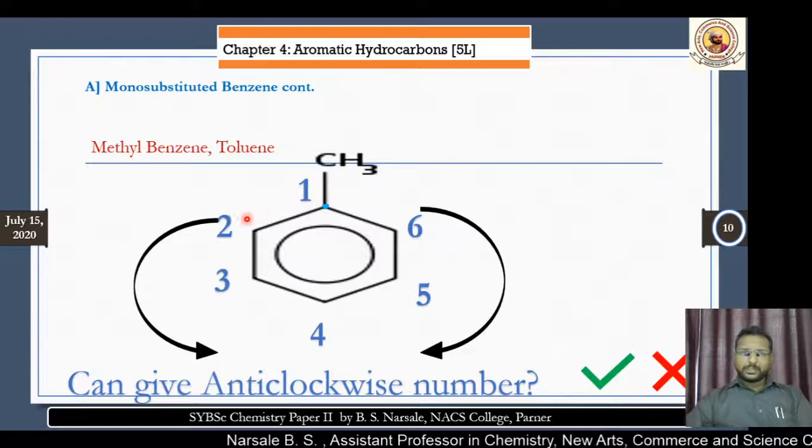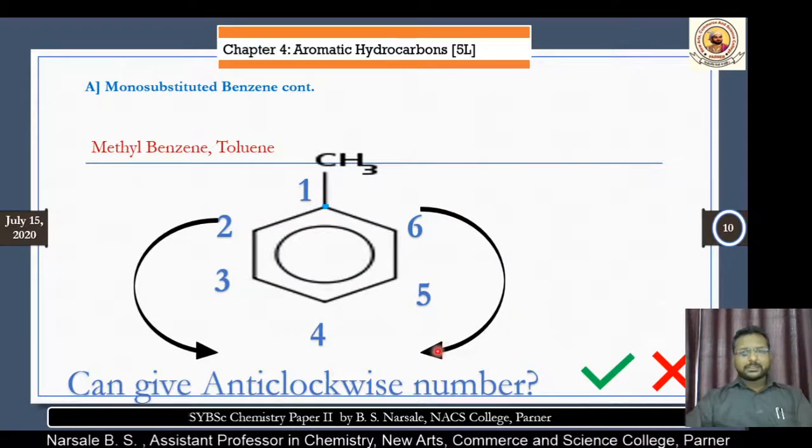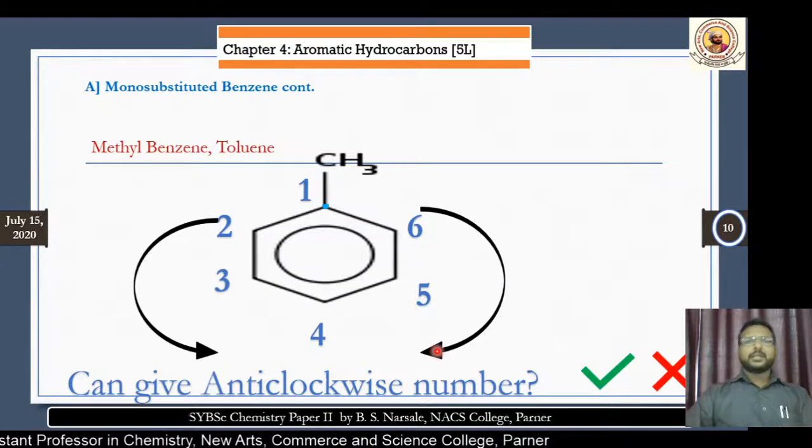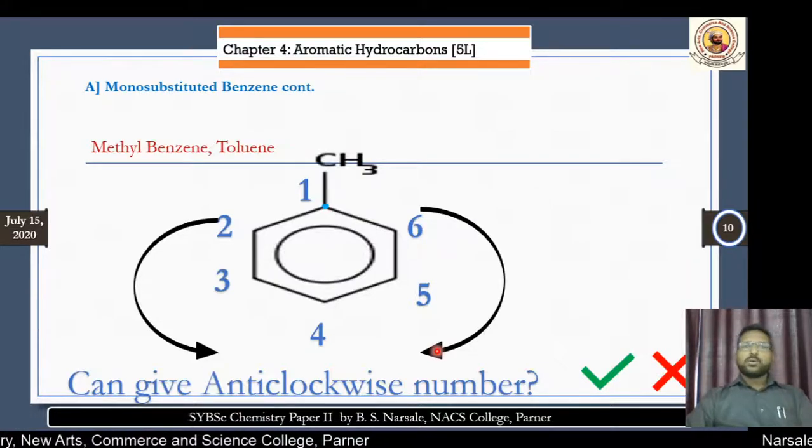That means we can give the numbering in anticlockwise fashion as well as clockwise fashion. No matter. This is the simple numbering system we can give for the monosubstituted benzene molecule.